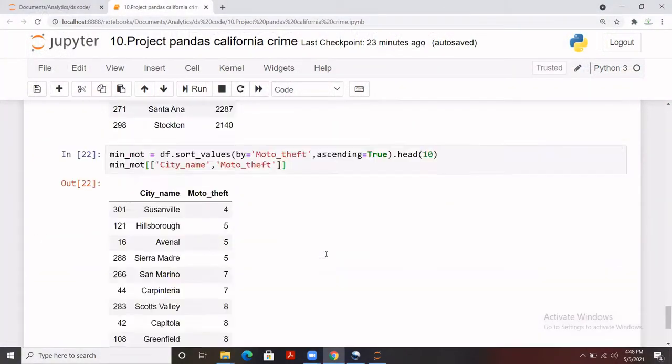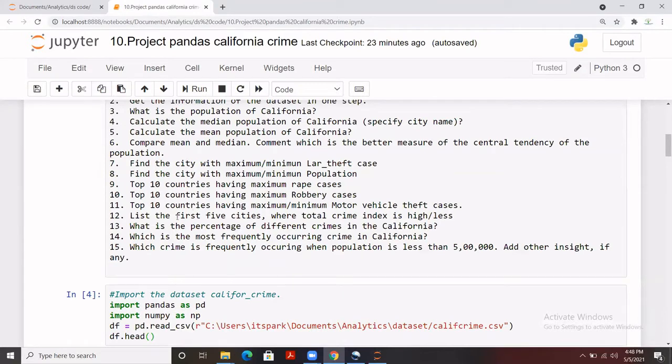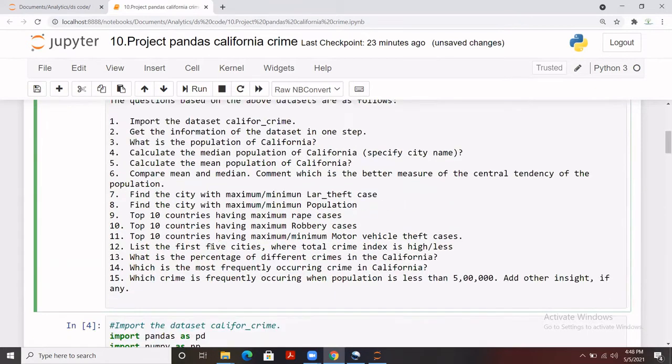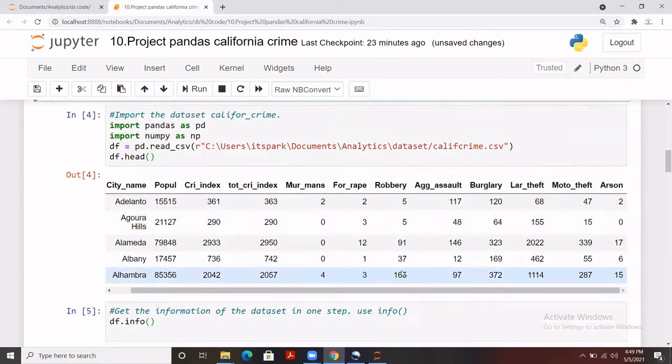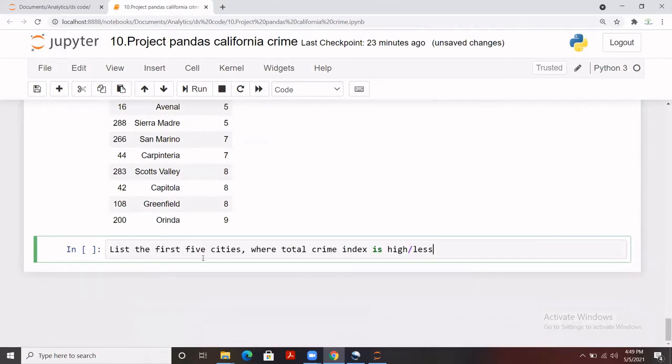Next question that we are going to solve: list the first five cities where the total crime index is high and low. So we just need to do both the high and low cases. How are we going to do it? What we need is the first five cities where the crime index is high and low.